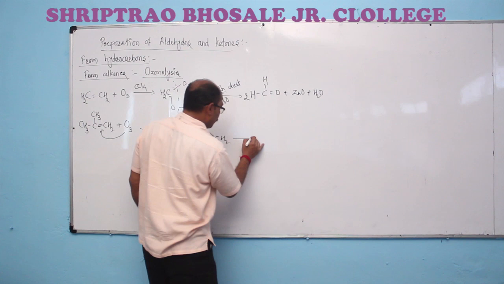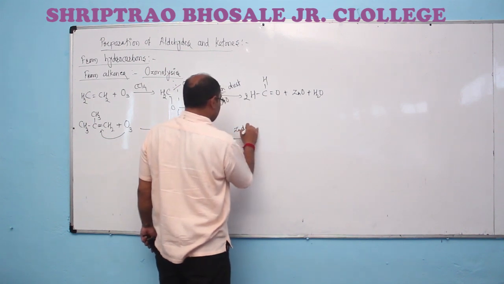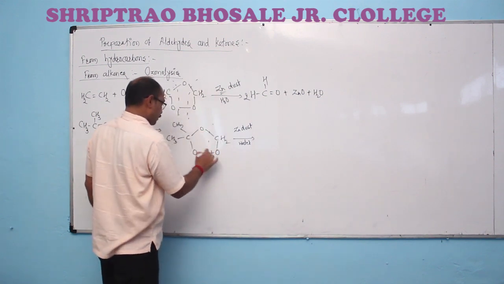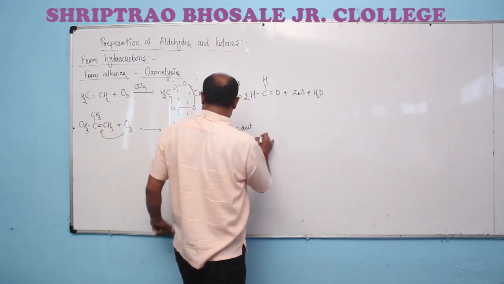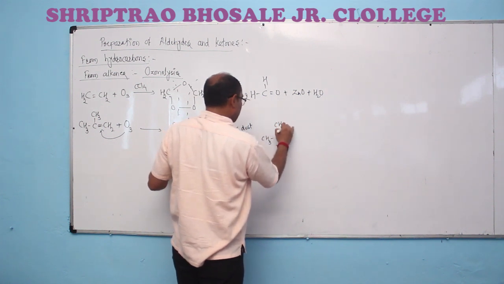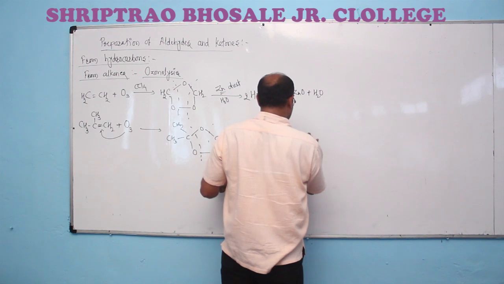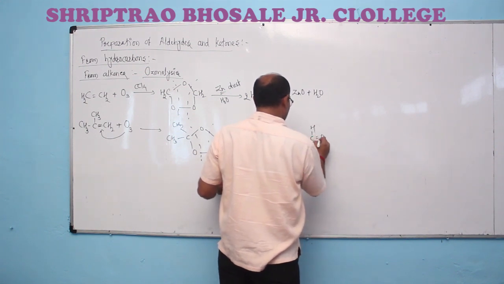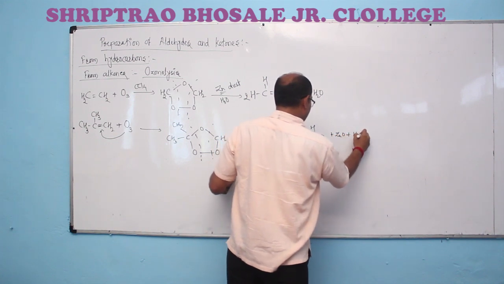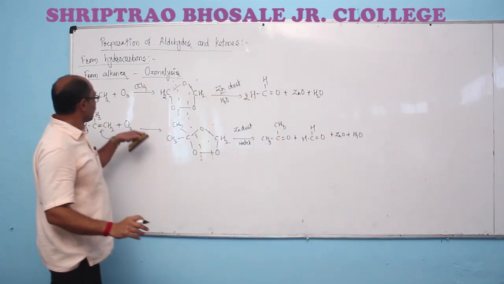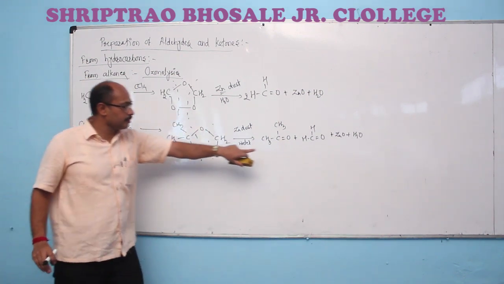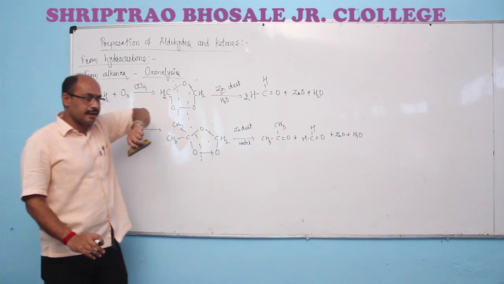Which further decomposes in presence of zinc dust and water to have the formation of one molecule of ketone, CH3COCH3, and one molecule of aldehyde, HCHO, with the preparation of zinc oxide and water molecule. We are having the formation of one molecule of ketone and one molecule of aldehyde.